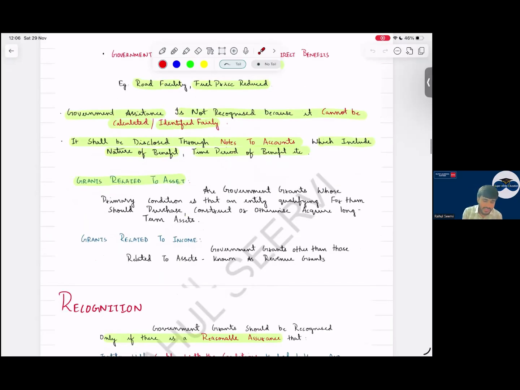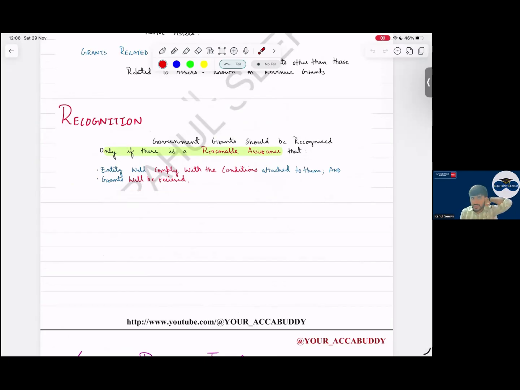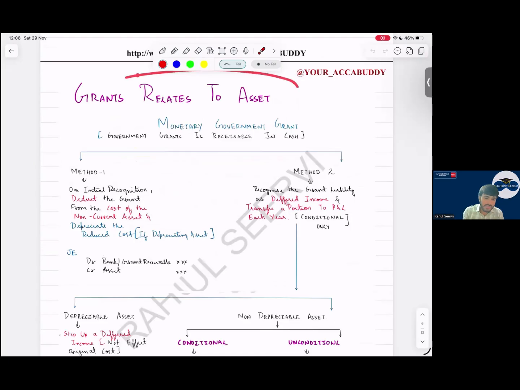Recognition: when will you recognize government grant? Government grant should be recognized only if there is reasonable assurance that the entity will comply with the conditions attached to it and the grant will be received. Simple. Then grant related to assets. There are two types of grant: monetary grant and non-monetary grant. First, we will cover monetary government grant.